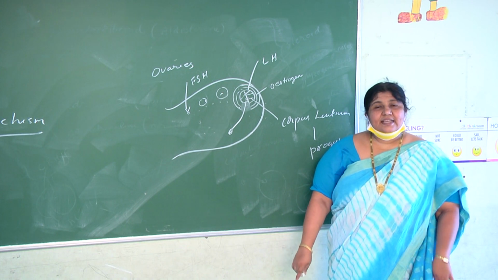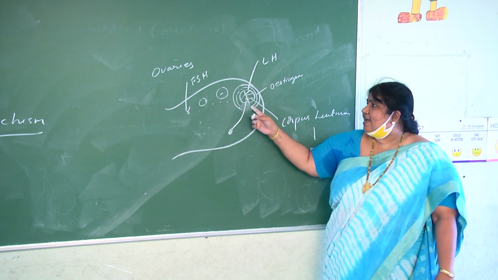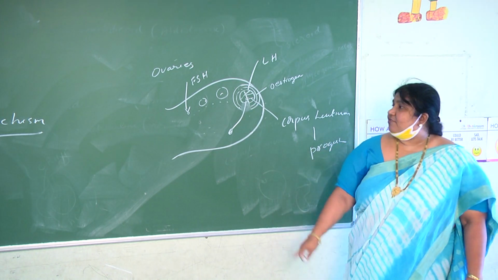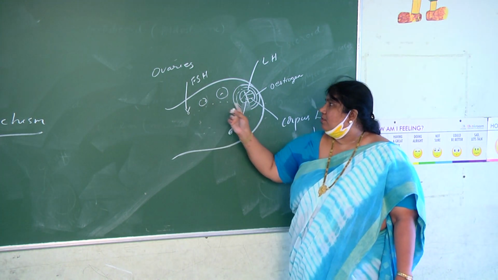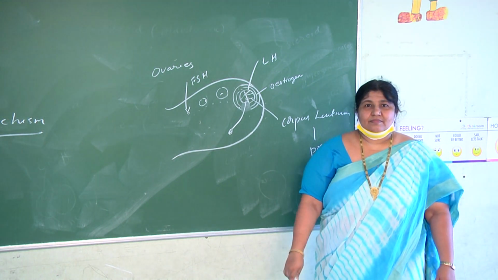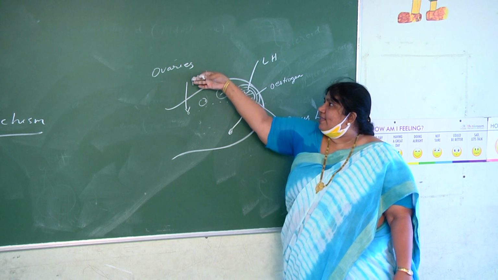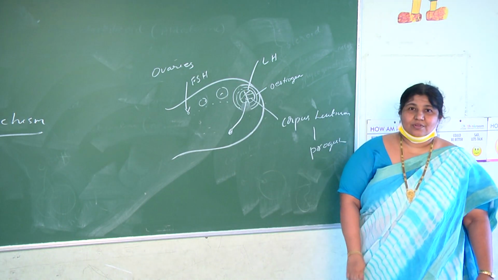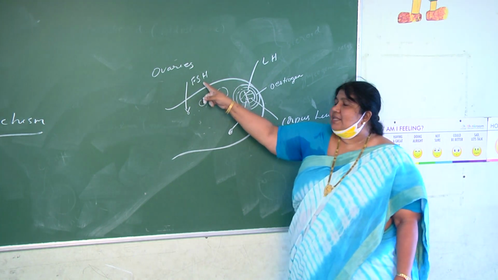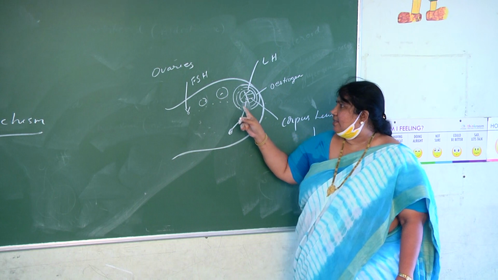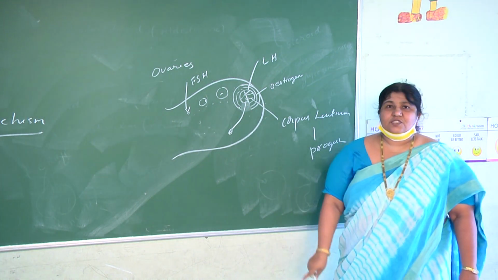Theca interna secretes estrogen. Theca interna is a layer which forms outside the follicle. If the ovarian follicle does not grow, theca interna will never be formed and there is no estrogen. So if FSH is not there, the ovarian follicle will not grow and there is no estrogen also. So indirectly, because of FSH only, the ovarian follicle grows, theca interna forms, and estrogen is formed.